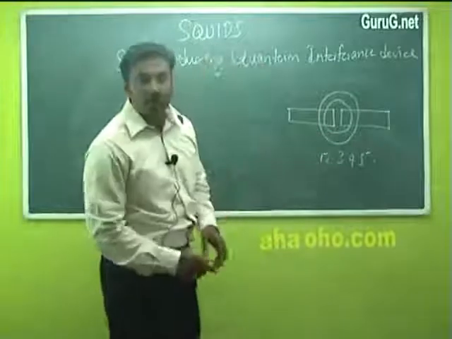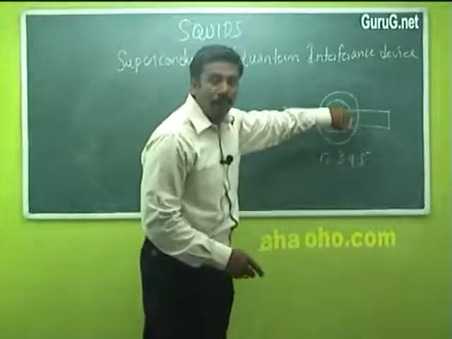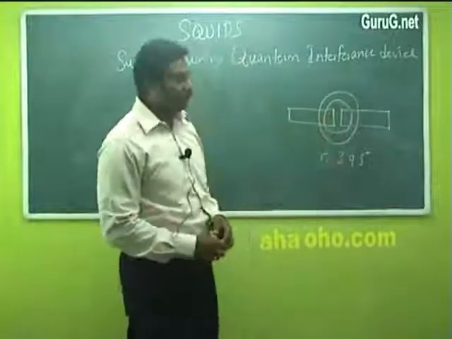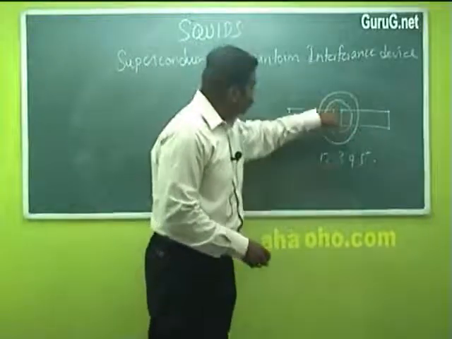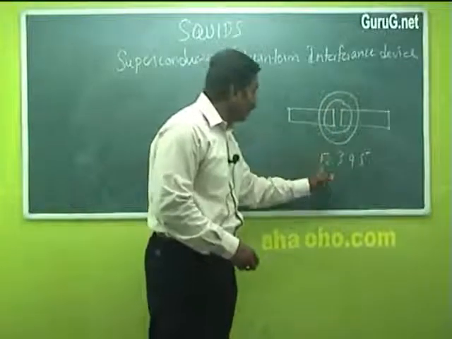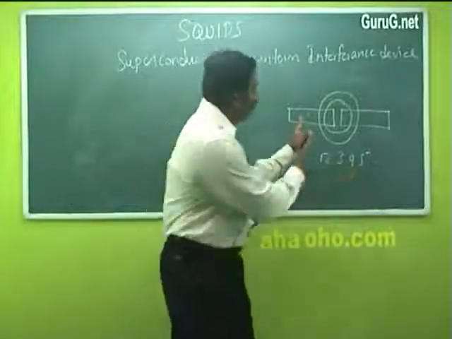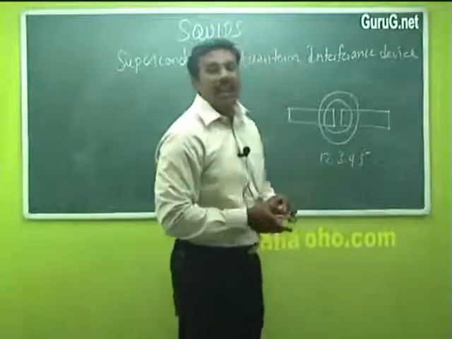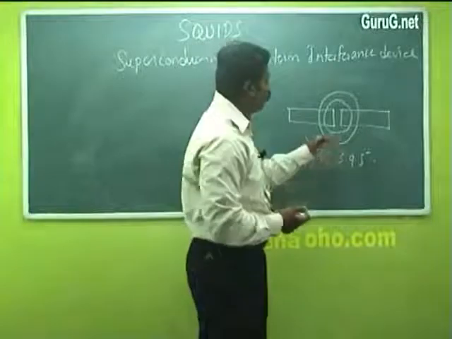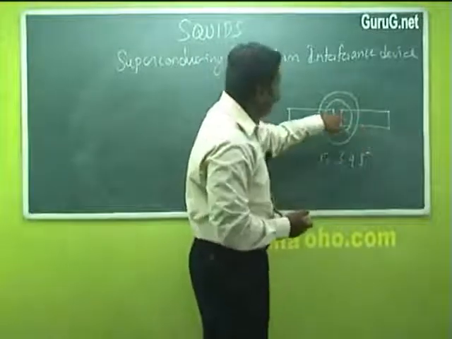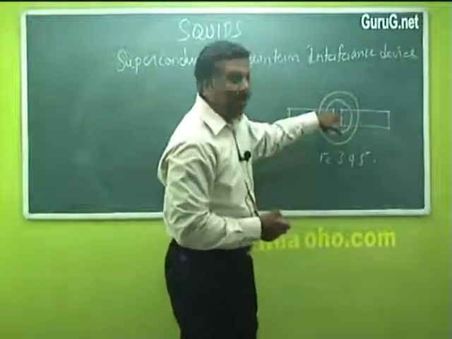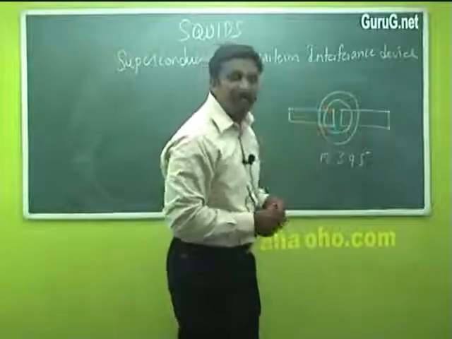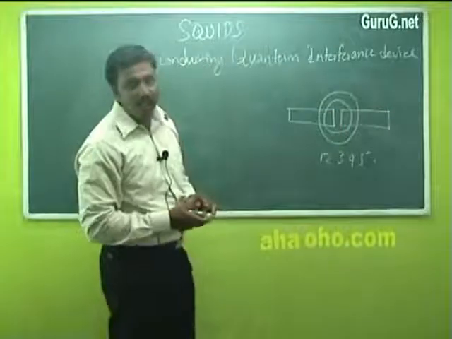The main function of SQUIDs is to find the minute variation of magnetic induction inside this ring, because the flux varies in quanta, that is 1, 2, 3, 4, etc. Due to these two Josephson junctions, interference takes place. Due to this interference, the flux is in the quanta state, and a very minute change in the magnetization can be detected by using SQUIDs.